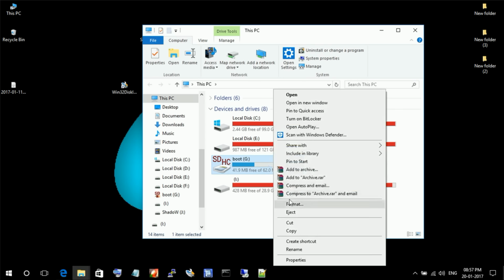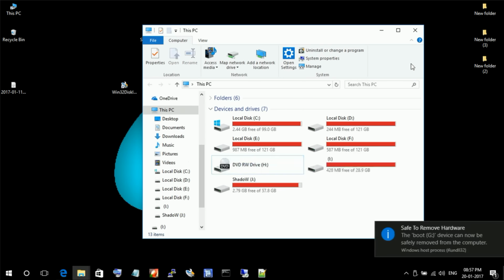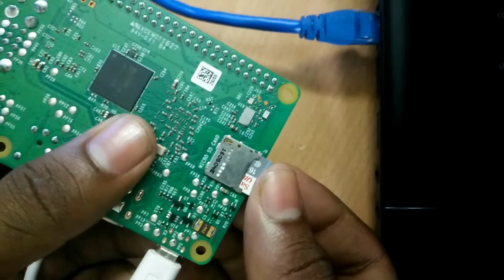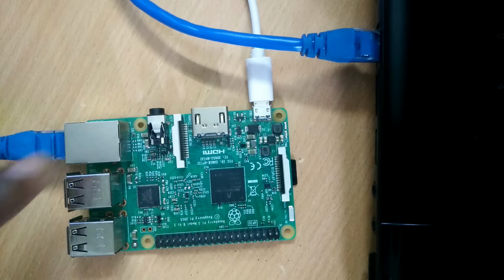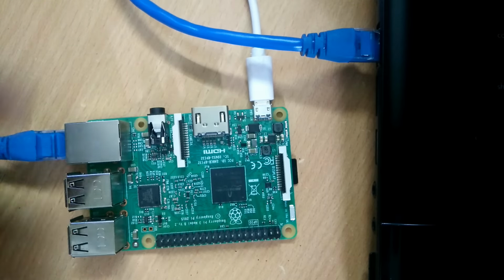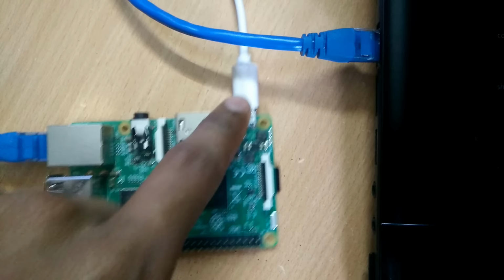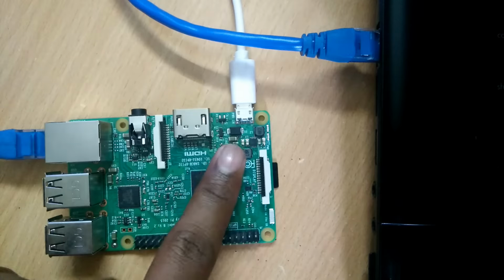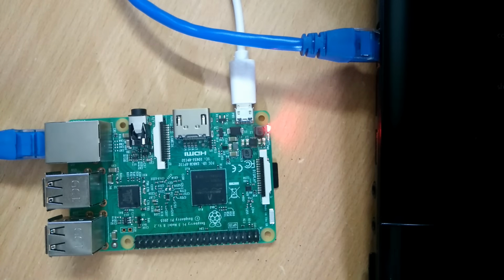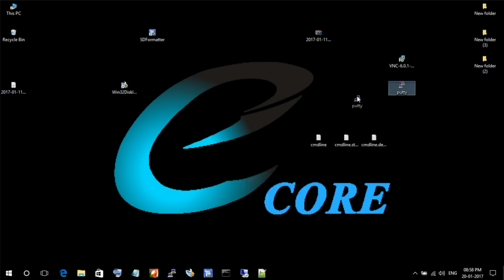Then eject your SD card, remove it and insert the SD card in your Raspberry Pi. Connect the Raspberry Pi to the system with a LAN cable. Then connect the power adapter and switch on the power supply. Yeah, the green light is on. It means your Pi is booting now.